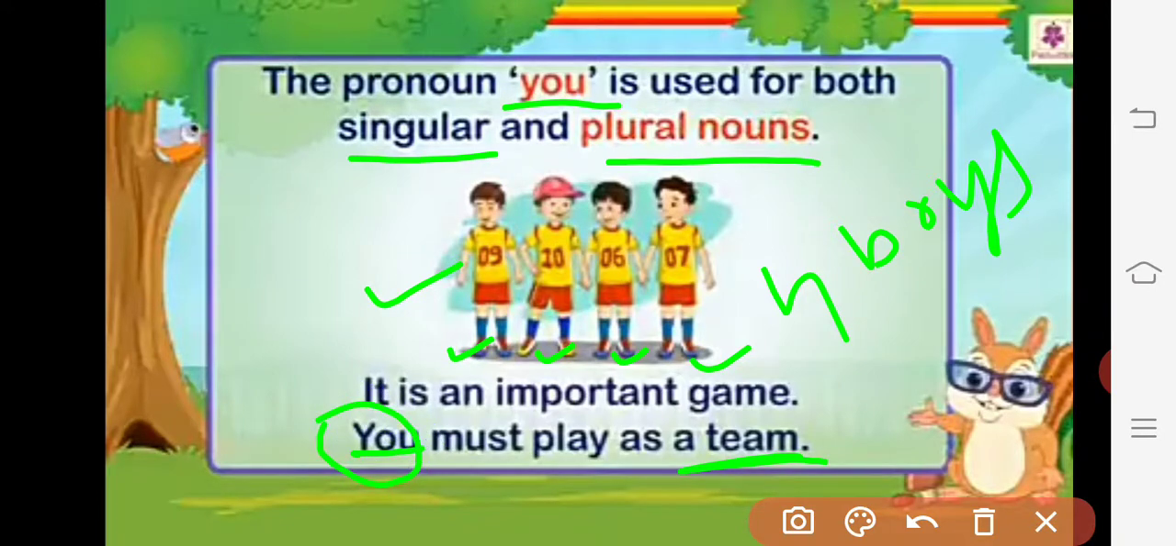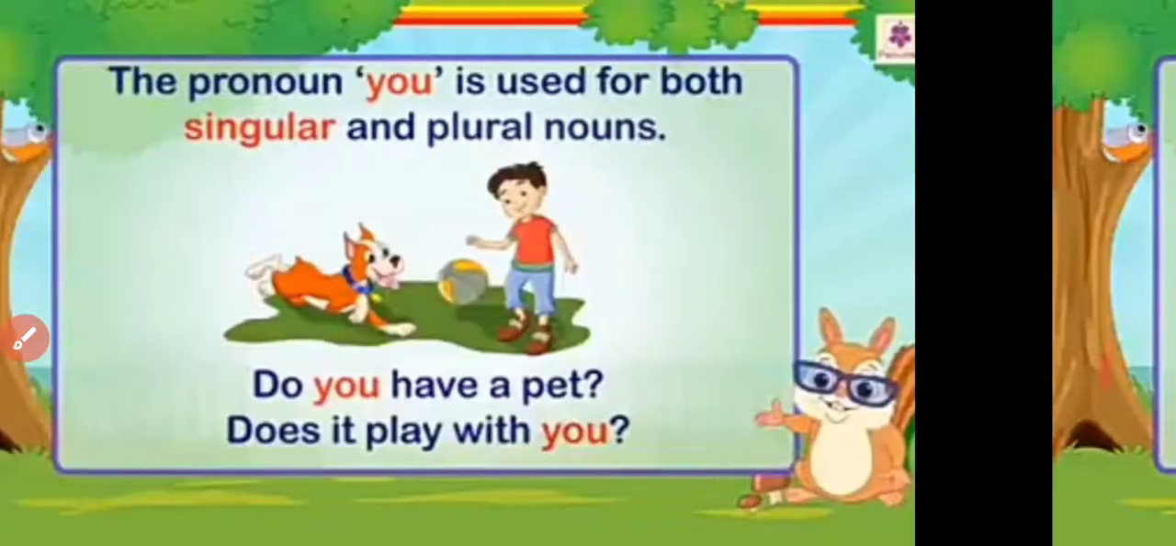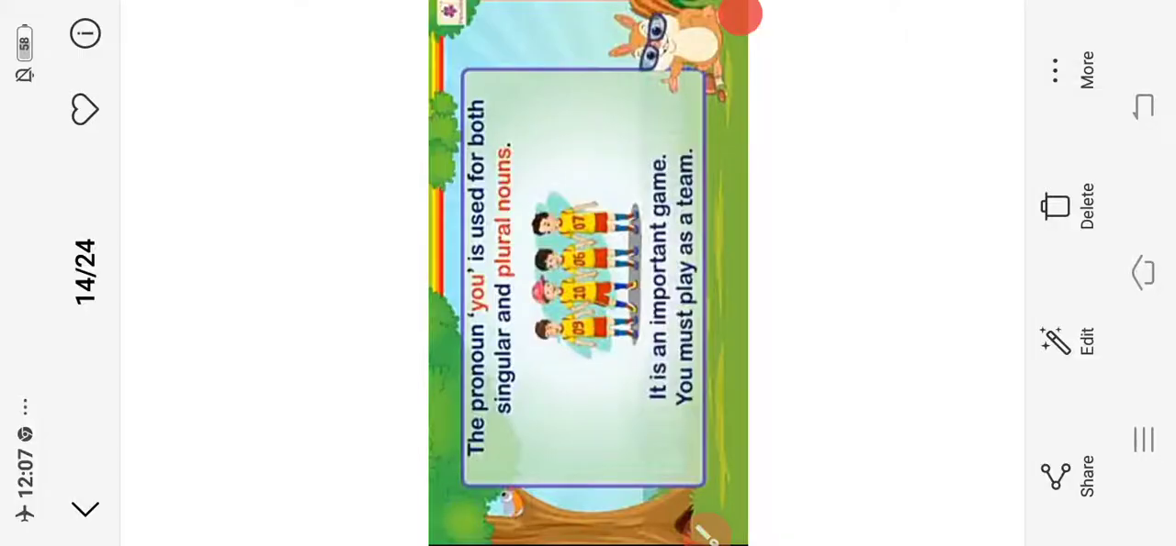Okay, and these 4 are nothing but the plural nouns, right? For those plural nouns, I am using the pronoun you. Means for plural nouns, we can use that pronoun you. Have you understood this one? Now what about the singular then? If I am talking about one person only, suppose that person is nothing but single, okay?